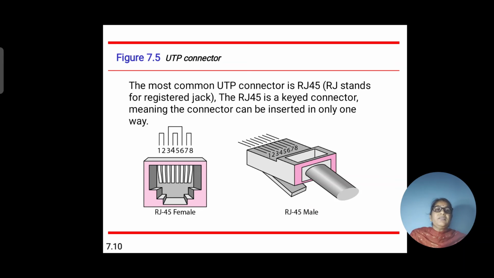As shown in this slide, we have two RJ45 connectors. One is male, another one is female, in which the pin connections start from 1, 2, 3, 4, 5, 6, 7 and 8. Same for the male connector also.